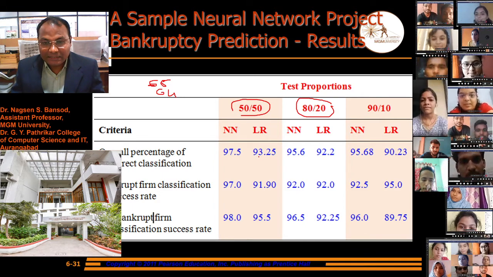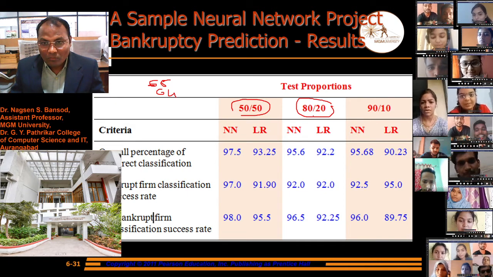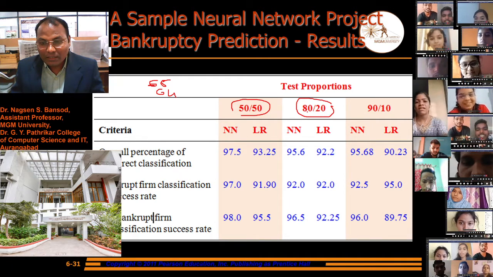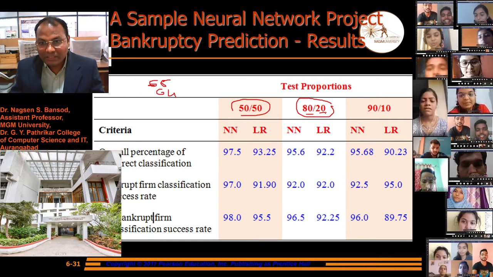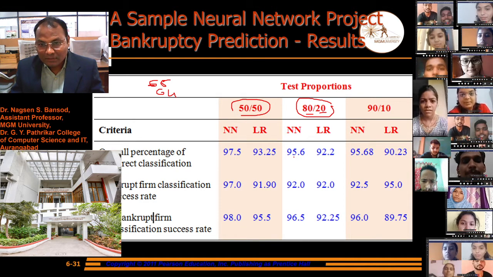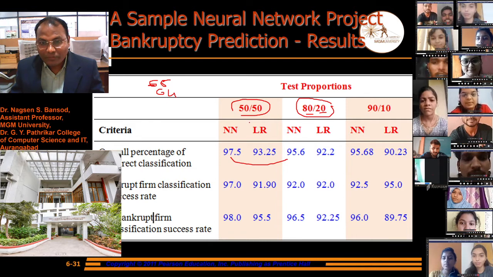The percentage is less than the neural network. And if we change the proportions of the test, like if we take 80% for training and 20% for testing, then through the neural network the result is somewhat less than the previous one.